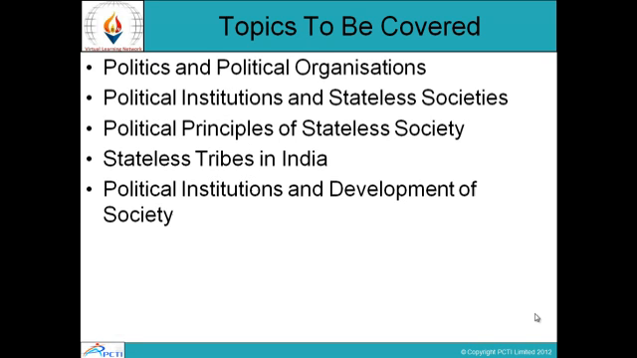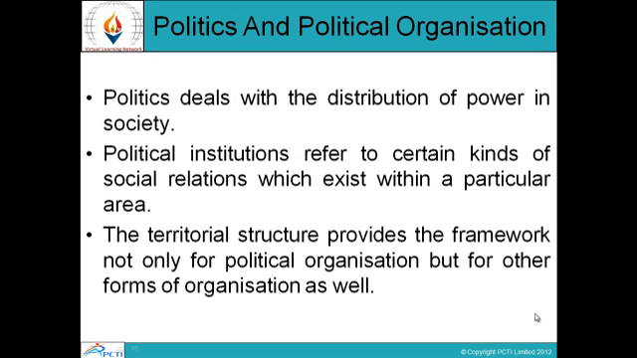Let's see the topics to be covered. Politics and political organizations, political institutions and stateless societies, political principles of stateless society, stateless tribes in India, political institutions and development of society.